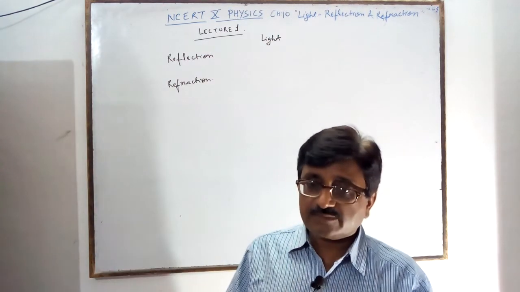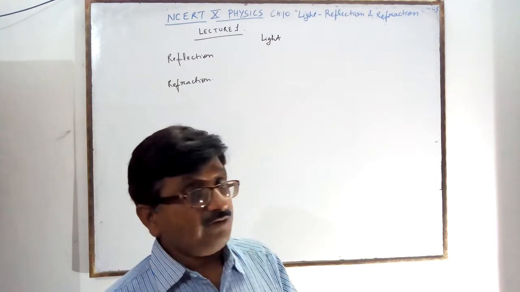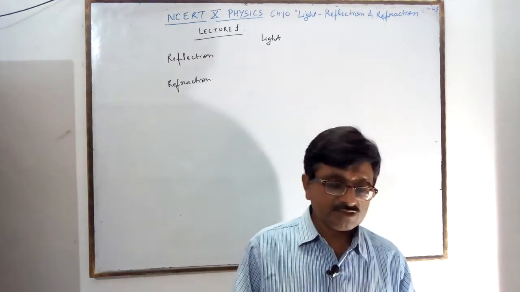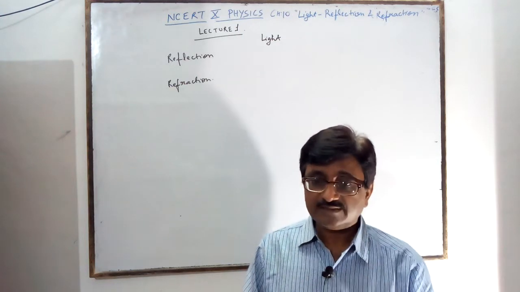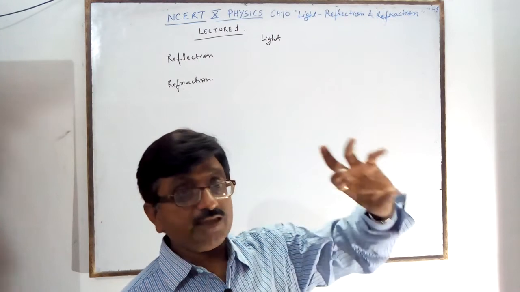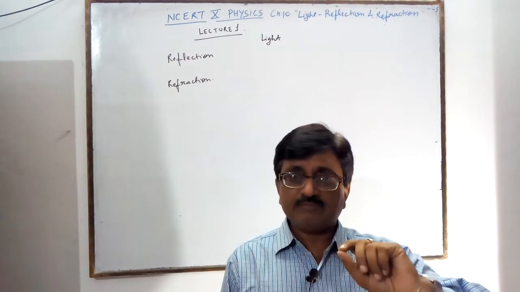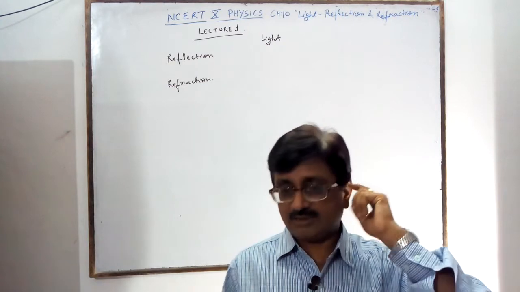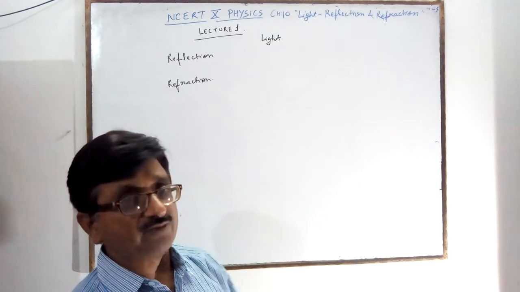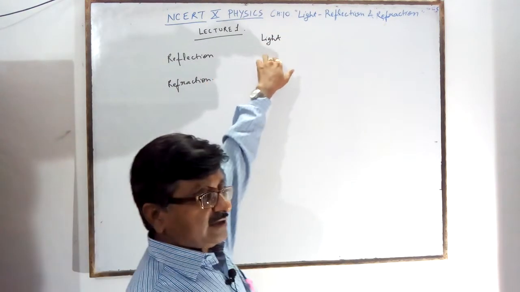Naturally luminous objects are the sun, stars and firefly, Jugnu, that you know very well. A firefly is a luminous object which emits its own light. Burning candles, glowing bulb. A bulb, when it is not glowing, is non-luminous. But when it is glowing, it is luminous. Like this, you can bifurcate the things. But light is very important for our life.